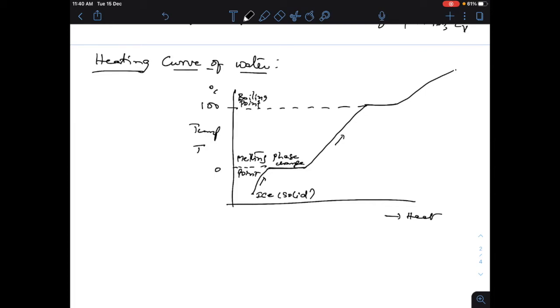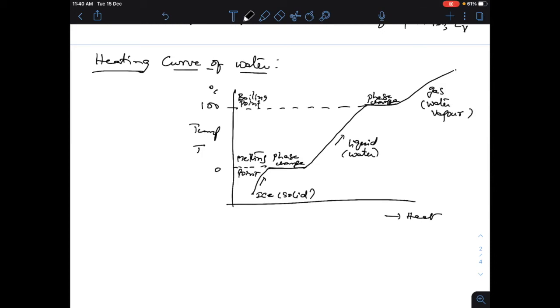Here it is ice, here it is liquid, that is water, and here it is gas, that is water vapor.